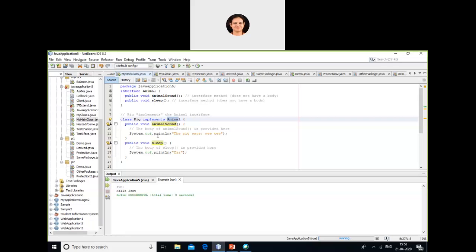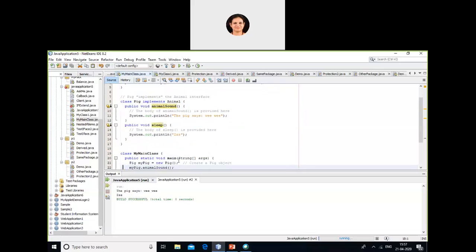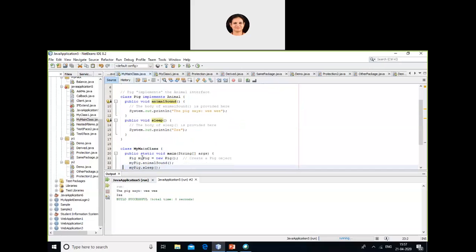So both these functions have to be defined over here. I'm writing animal sound, some content is there, sleep, some content is there. Now in case I don't define these functions, it will return an error. So I'll just run the program and show you. When you run the program, the pig says VV. That is the first function, animal sound. And then ZZZ, that is the sleep function. I've just created an object of the class pig as new pig. Then using that object my pig, I'm calling animal sound and sleep.